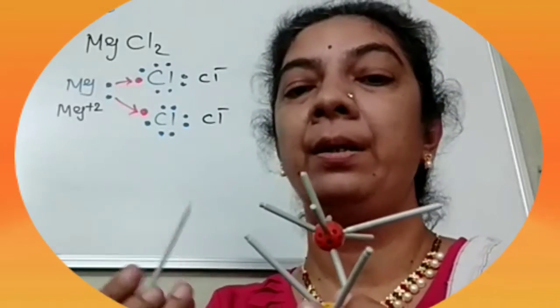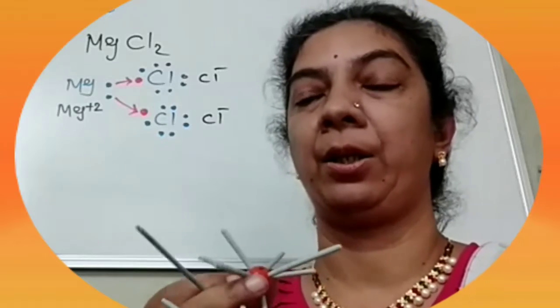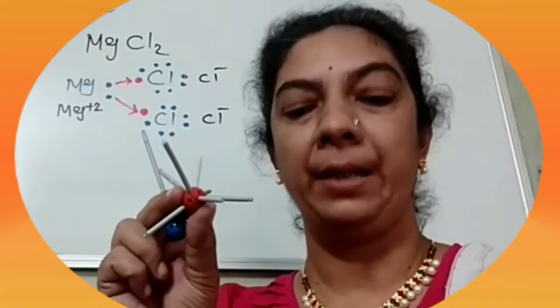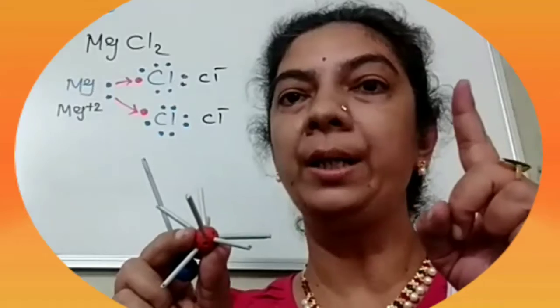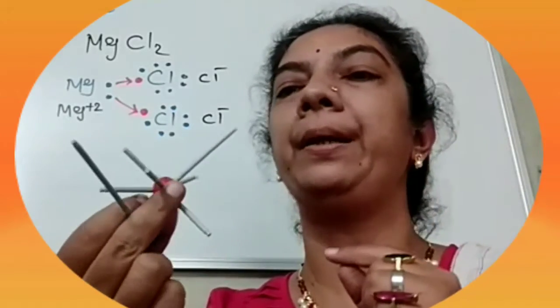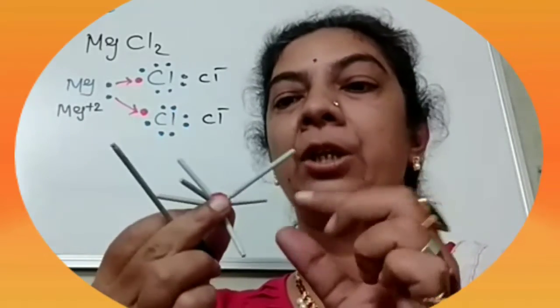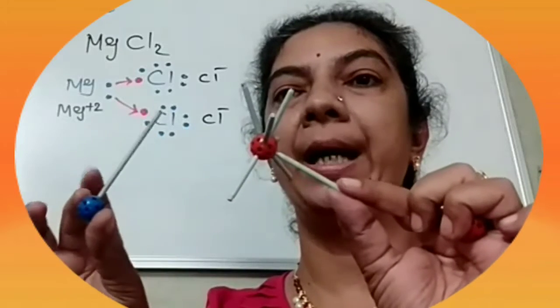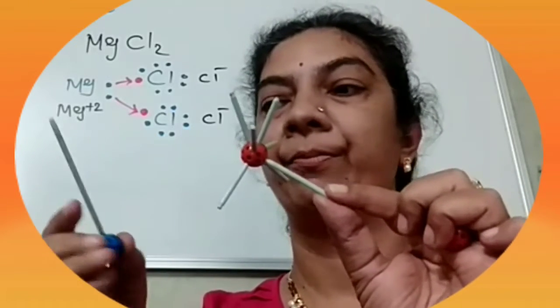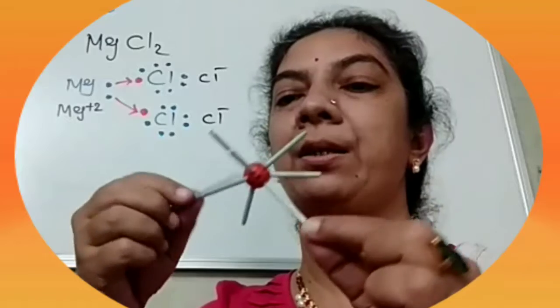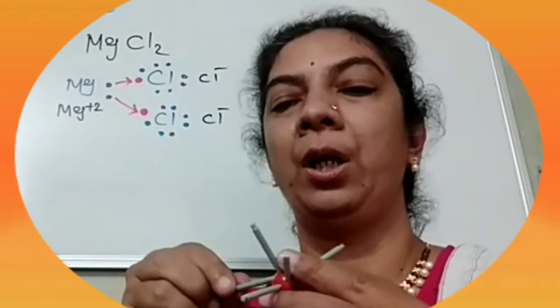Now when these combine, chlorine needs only 1 electron to complete its octet. So this one atom of sodium will give its 1 electron to the chlorine.